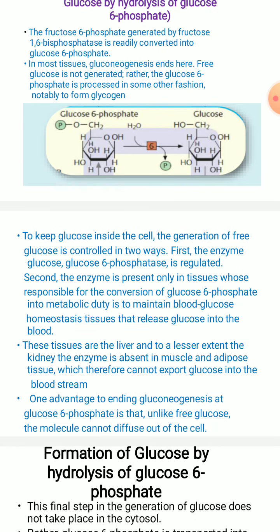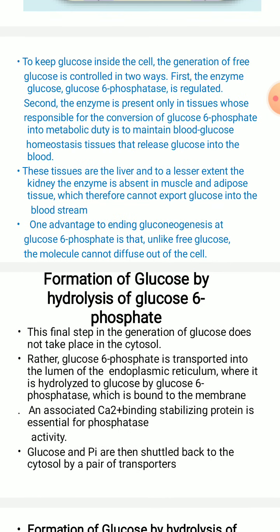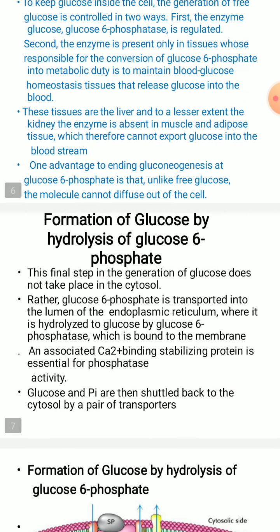So one advantage to end the gluconeogenesis process is that the glucose 6 phosphate molecule, unlike the free glucose molecule, cannot diffuse out of the cell because it is bound by a phosphate group at the 6th carbon atom, the phosphorylated form. So the formation of glucose mainly by the hydrolysis of glucose 6 phosphate, what we have discussed, we can see now. This is going to happen mainly as the final step of this particular reaction.